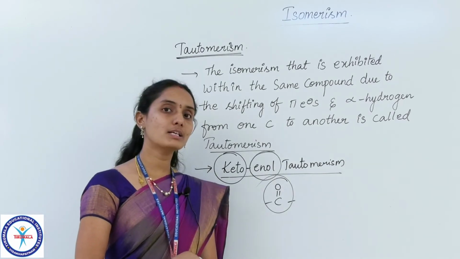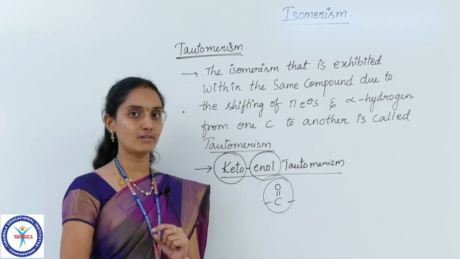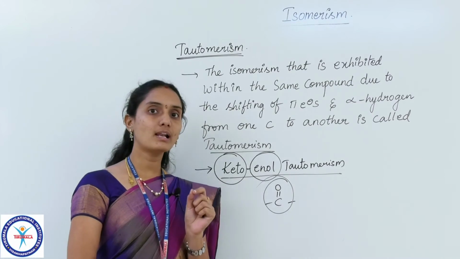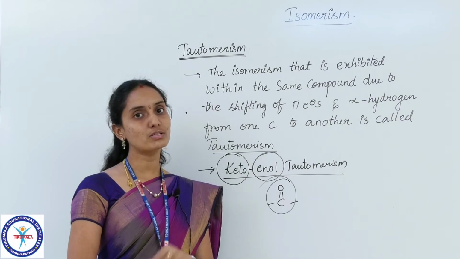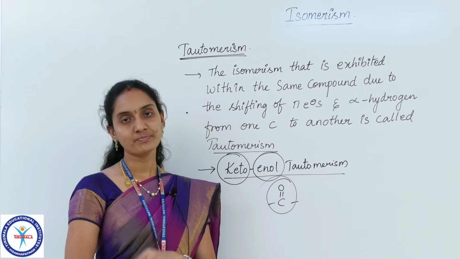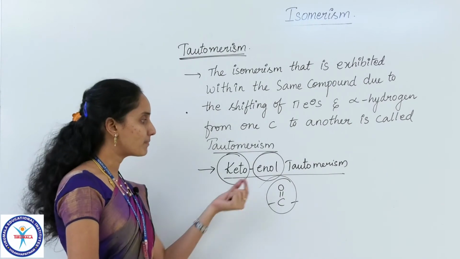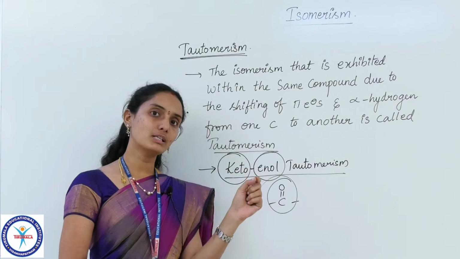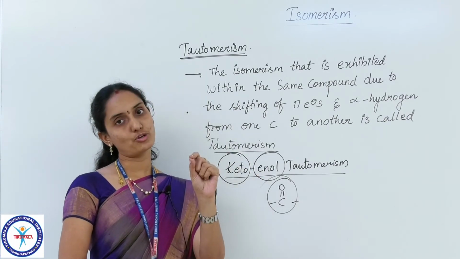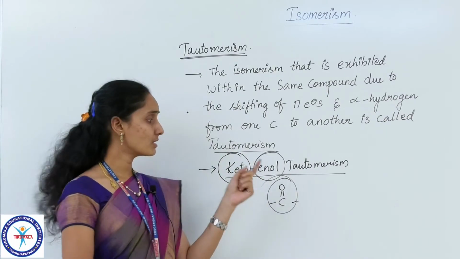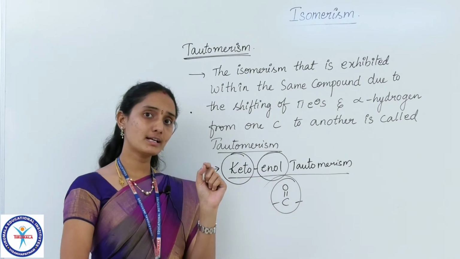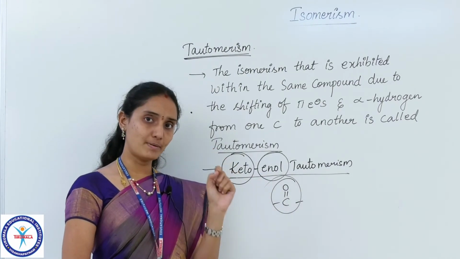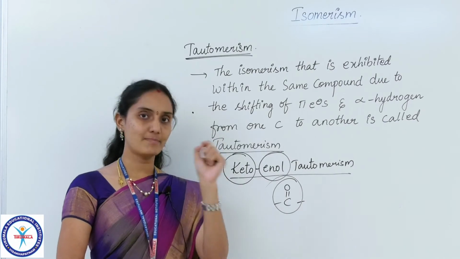In the nomenclature rules we use 'en' when there is a double bond. 'ol' is used for compounds containing OH, that is alcoholic compounds. That means enol is a carbon compound which contains both a double bond and an OH group at the same carbon. So again I repeat, enol is a carbon compound which contains a double bond and an OH group at the same carbon.